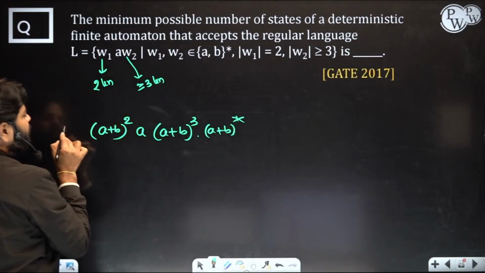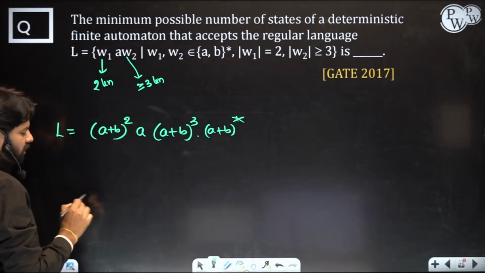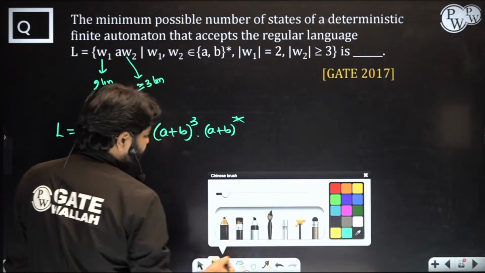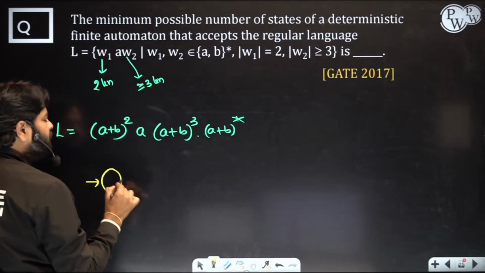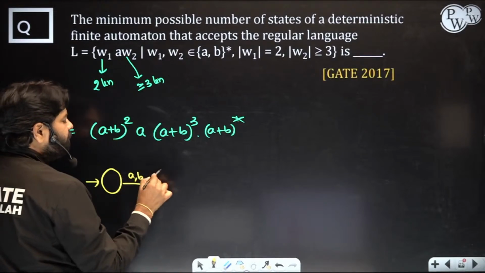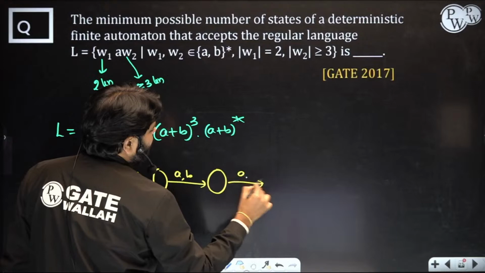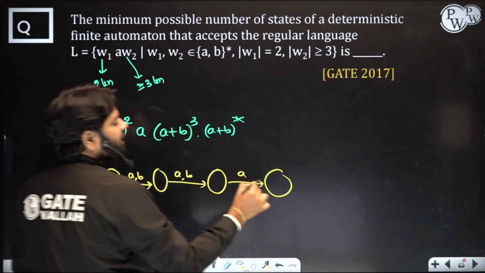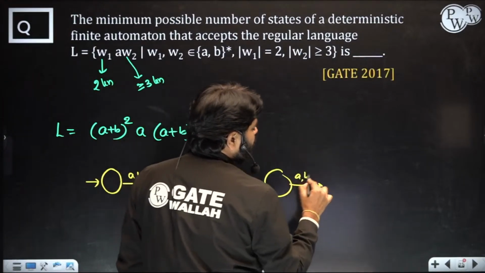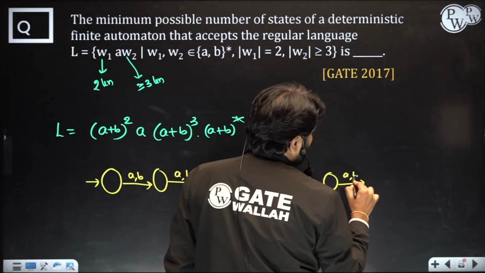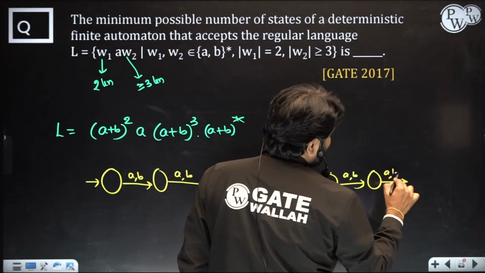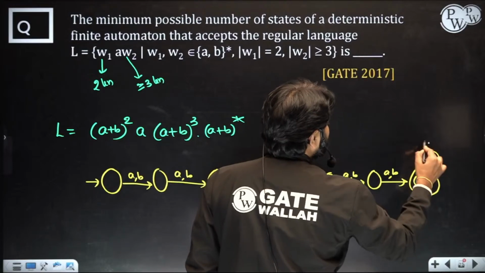Now for this language you need to build a machine. How do you do that? First 2 length is any, so A or B, then followed by A, then followed by 3 length, 1, 2, 3, and then after that any sequence is fine.